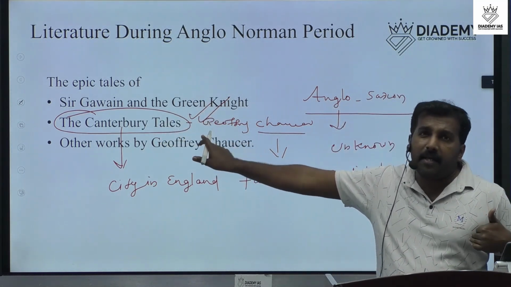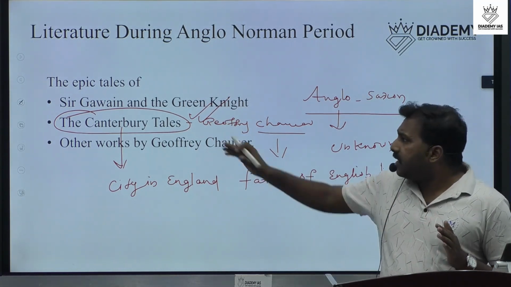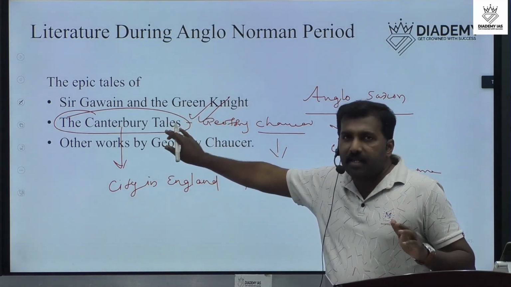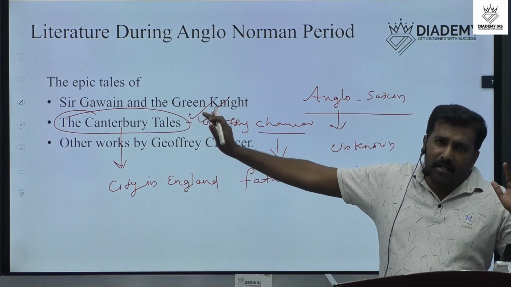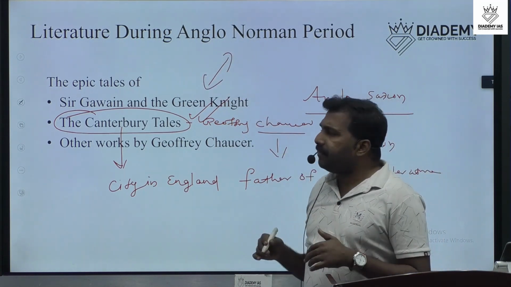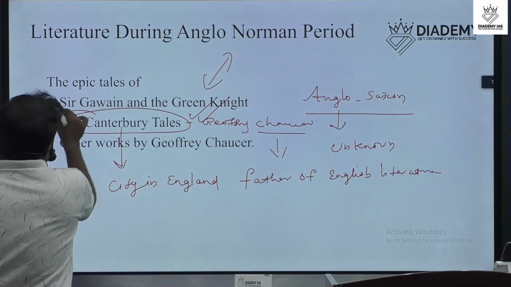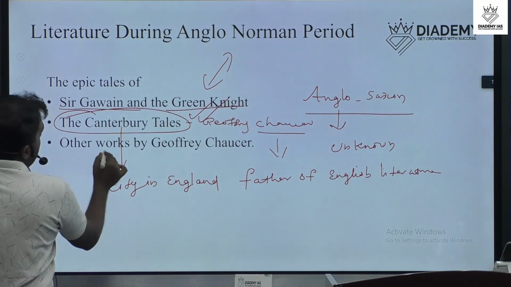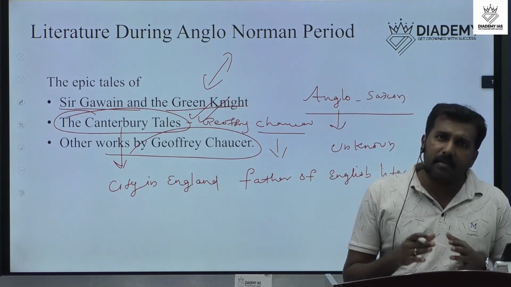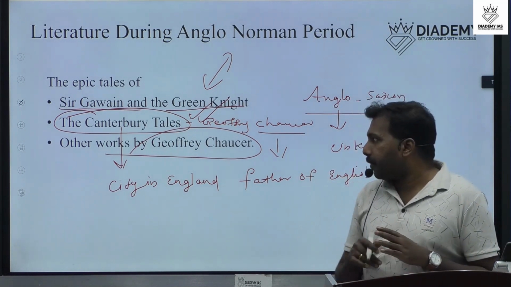Canterbury Tales, the famous work, is a collection of stories written by Geoffrey Chaucer, and it was reported in the Middle English period, the Anglo-Norman period. At the same time, a lot of different works were there, such as Sir Gawain and the Green Knight. All the works of Geoffrey Chaucer are considered to be in the Middle English period. So that's an important point.